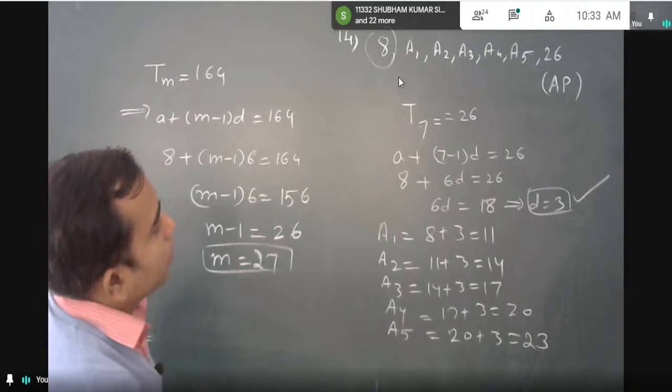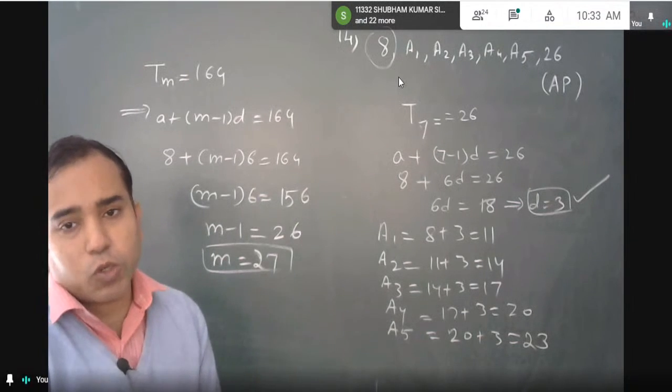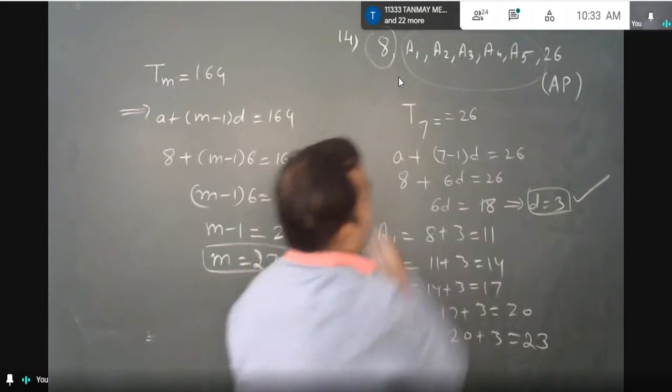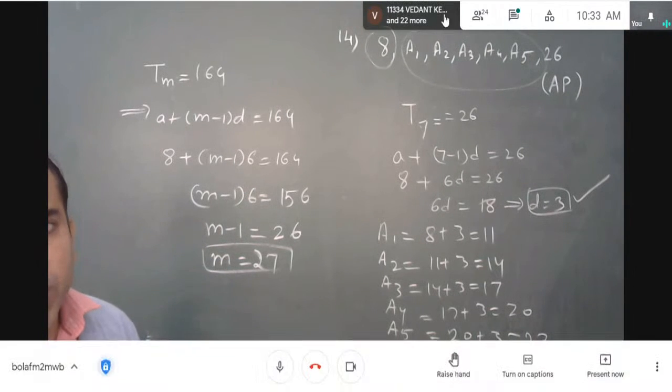Then 23 plus 3 will be 26, the last term. So this is an AP. These 5 terms here we call arithmetic means between 8 and 26. Correct? Let us move towards the next question.